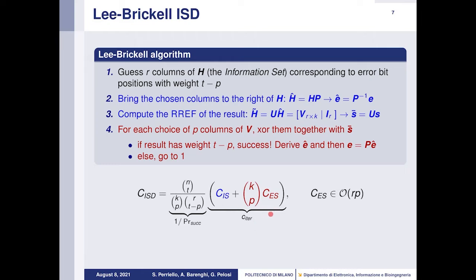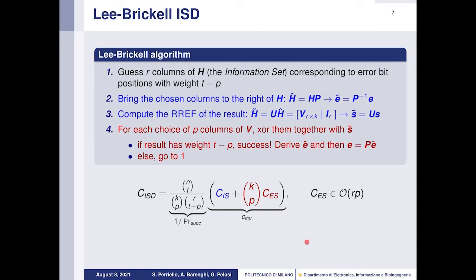The red part instead corresponds to step 4, basically, and it's the cost of performing the exhaustive search of the algorithm, k choose p times, because we want to do an exhaustive search through all the vectors with length k and weight p. This exhaustive search has an exponential complexity, and our goal is therefore to accelerate it through a quantum circuit, in particular using Grover's algorithm.